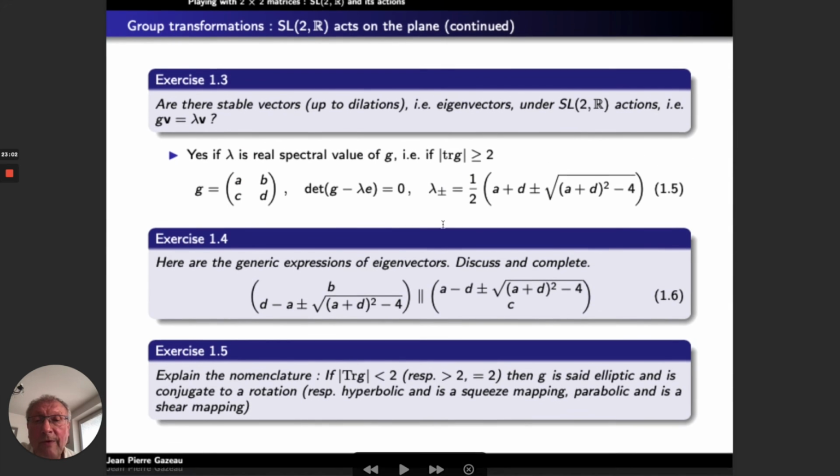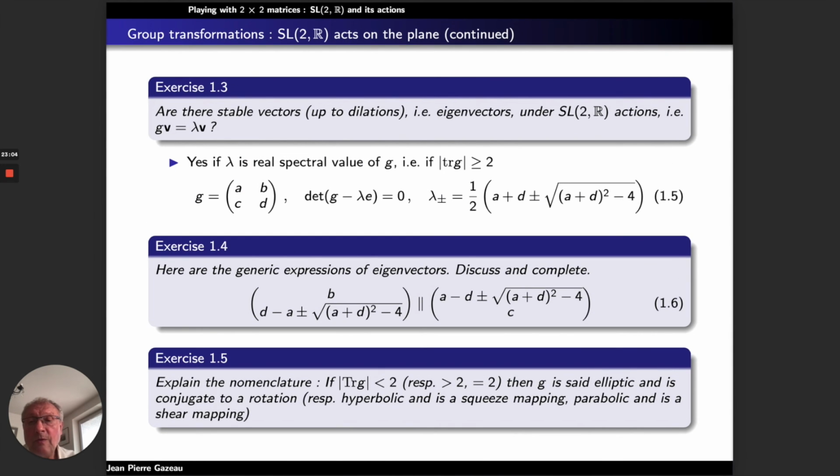And now we have exercise 1.4, finding the corresponding eigenvectors to the two possible lambda.